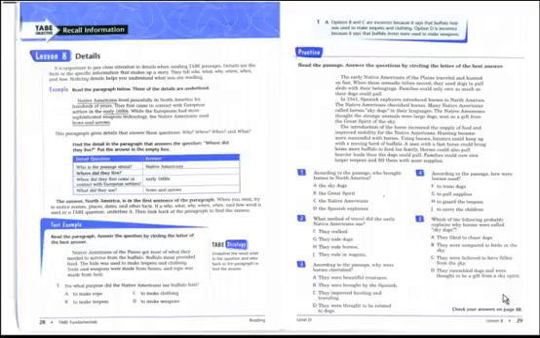Lastly, number 5, which of the following probably explains why horses were called sky dogs? A, they liked to chase dogs. B, they were compared to birds in the sky. C, they were believed to have fallen from the sky. Or D, they resembled dogs and were thought to be a gift from a sky spirit. When we scan paragraph 2, we can see many Native Americans called horses sky dogs in their languages. The Native Americans thought the strange animals were large dogs sent by a great spirit in the sky. So we know the proper answer is D. They resembled dogs and were thought to be a great gift from a spirit in the sky.